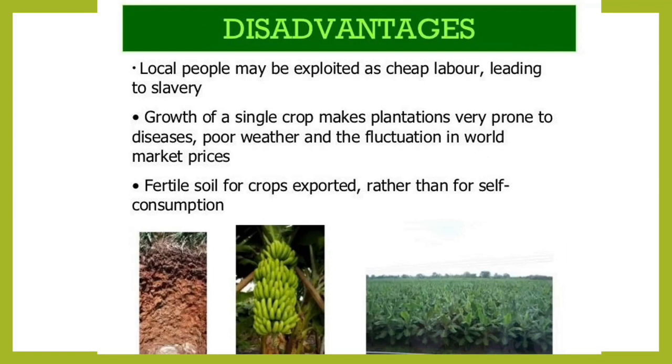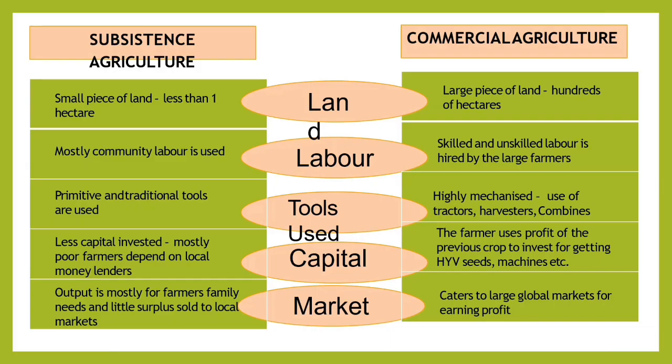Now, what are the disadvantages? We can see exploitation of cheap labor, leading to slavery. Growth of a single crop makes plantations very prone to disease, poor weather, and fluctuations in the world market. Fertile soil is used for crops that are exported rather than for self-consumption. So these are the disadvantages of commercial farming.